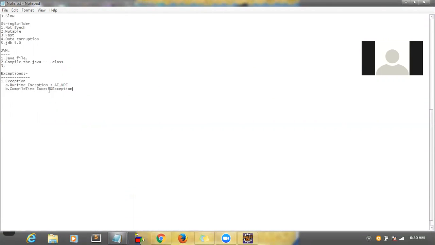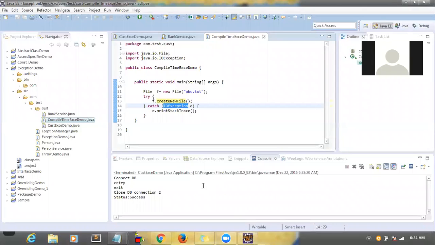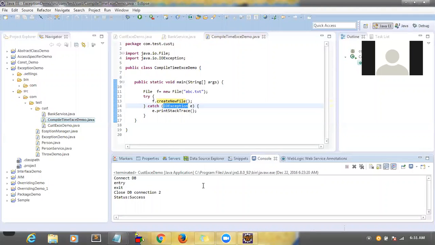Compile time exception. Now there is another one called errors. As an example of an error, we discussed the out of memory error in the last discussion. It is an error basically.